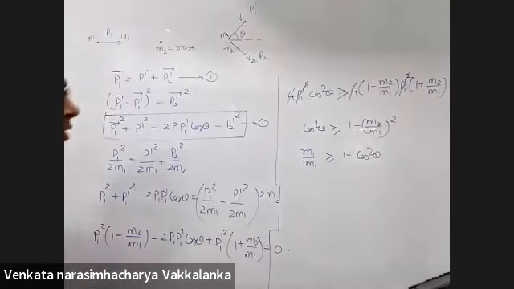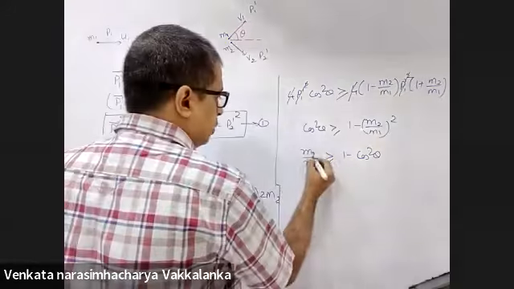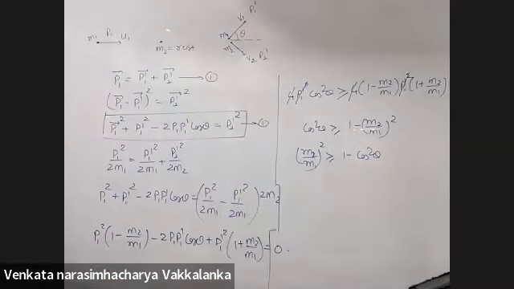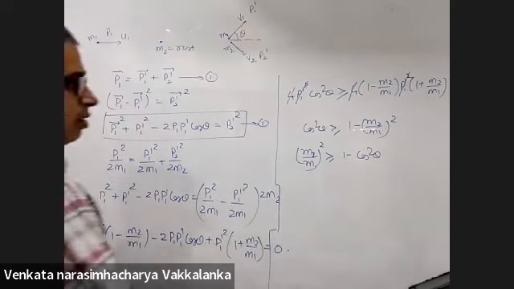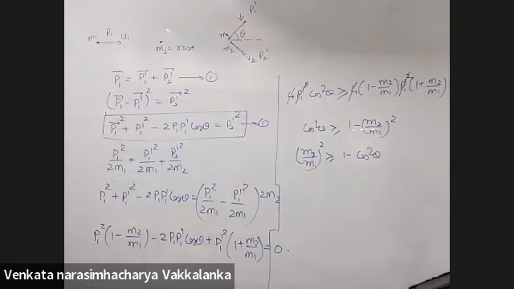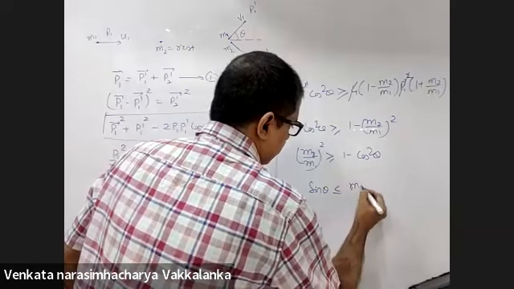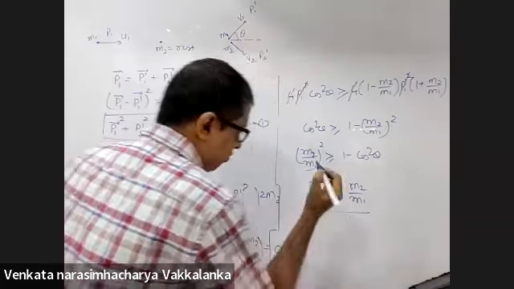Square will come of m2 by m1, m2 by m1 whole square. Agreed? Yes, sir. Are you able to see the answer? Sin theta is less than or equal to m2 by m1.